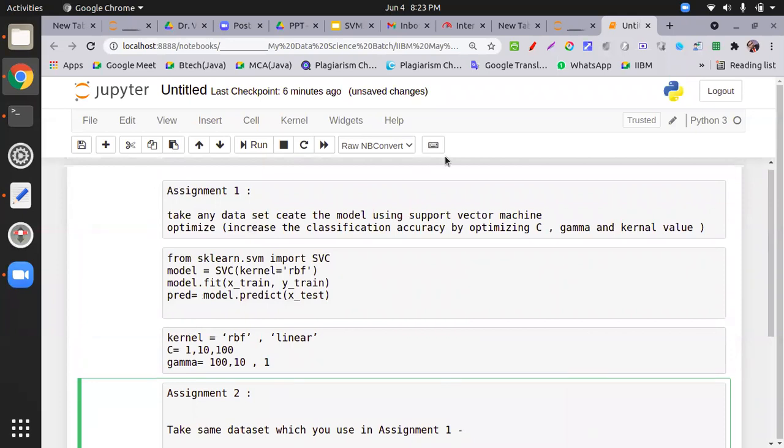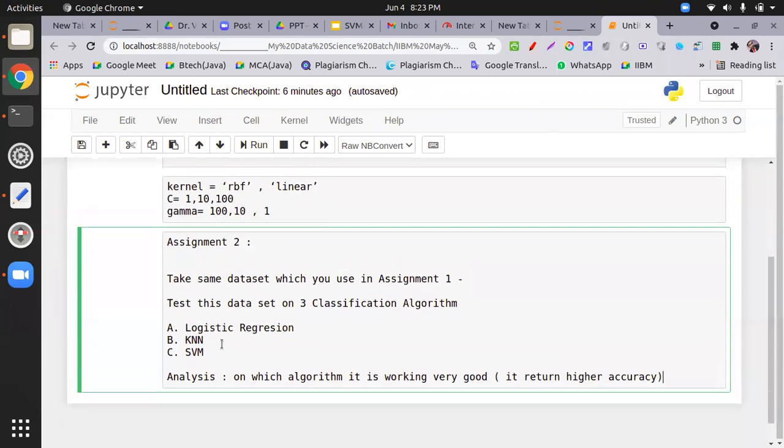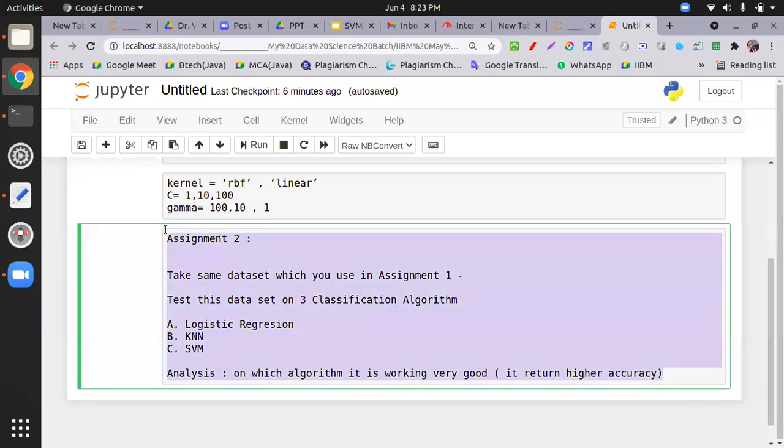Then we will discuss the PPTs one more time. Excuse me, sir, Aishwarya this side. Yes, Aishwarya. Sir, in assignment 2, what you have given, is this how we do it in real time as well, while working as a data scientist?